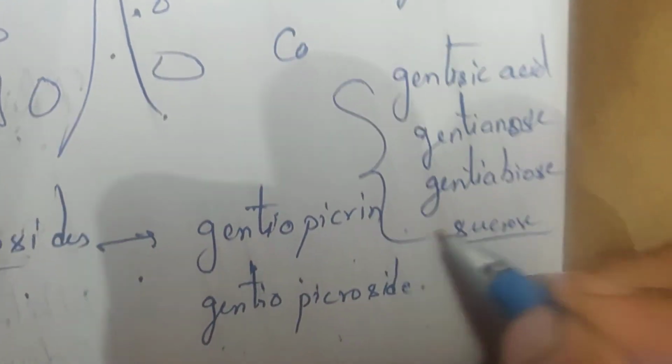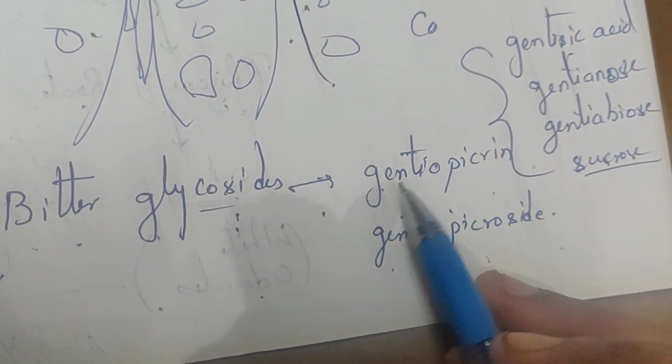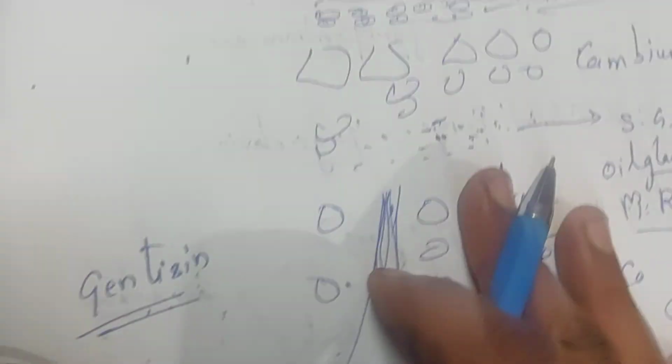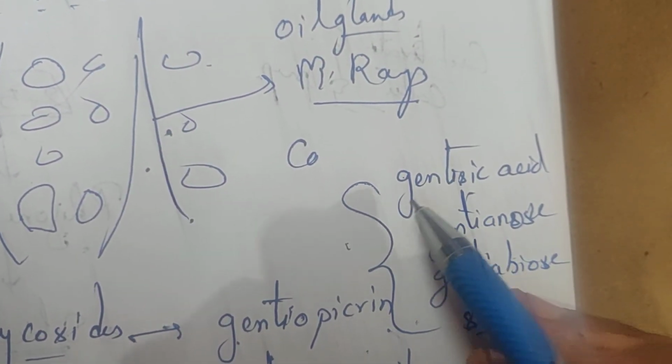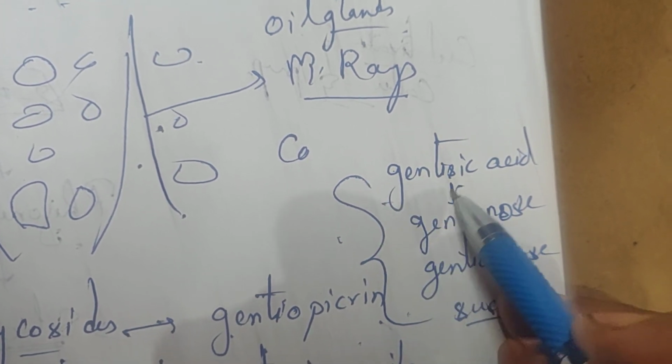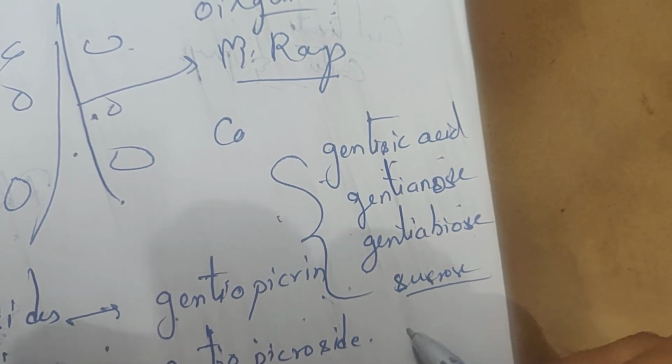Firstly, the bitter glycoside is gentiopicrin, also known as gentiopicroside. The yellow color of the drug is due to genticin. And the other remaining chemical constituents are gentisic acid, gentianose, gentiobiose, and sucrose.